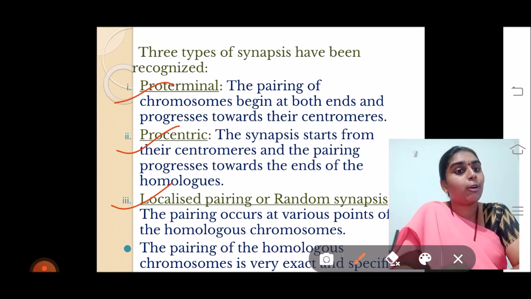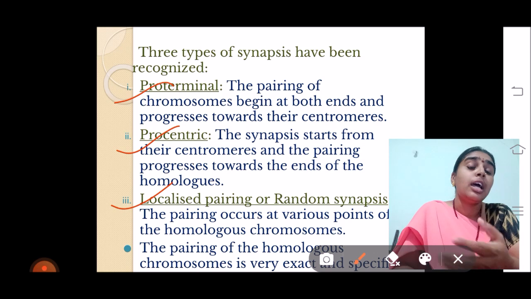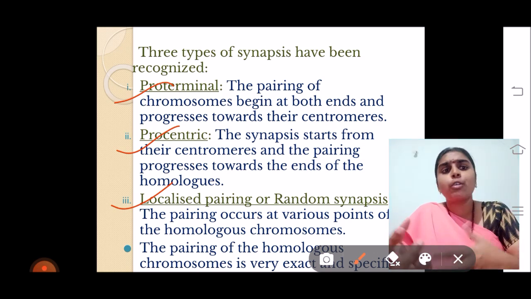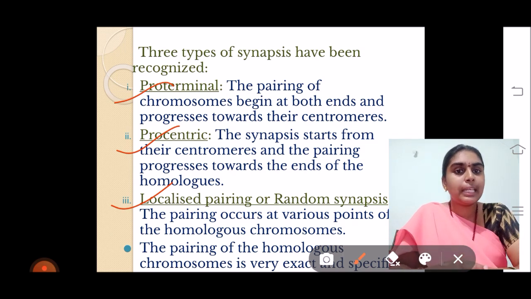Even in dizygotic twins it will be different, because the gametes are coming from different synapsis, different crossing over occurs, so different characters will be seen.